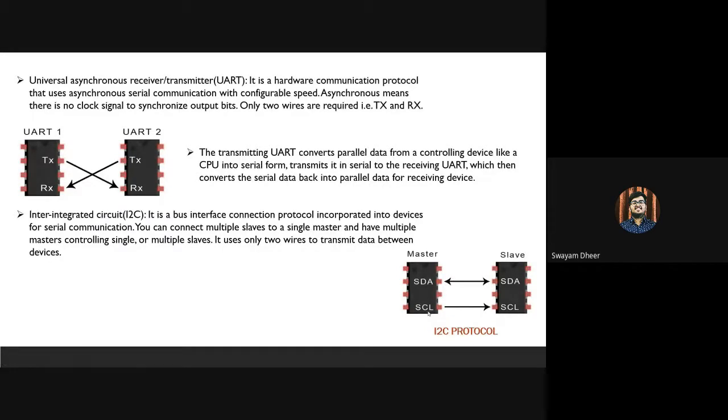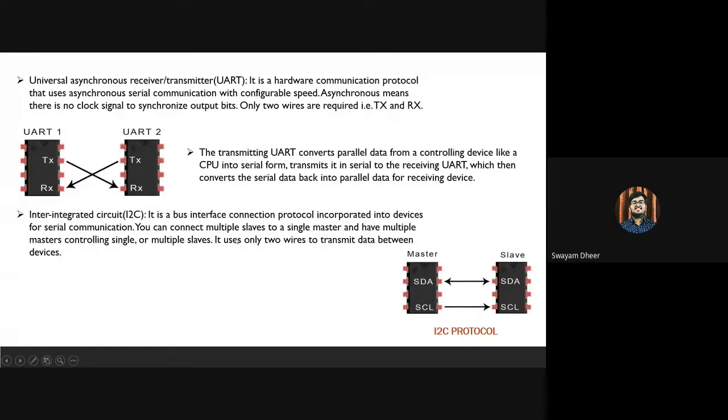So I2C combines one of the best features of both SPI and UARTs. Hence, this is one of the very basic communication protocols which is often preferred. Also, it is a synchronous communication protocol just like SPI.